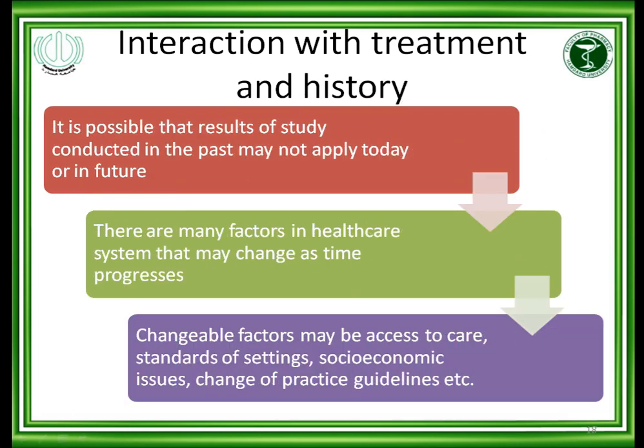Now the next is the interaction with treatment and history. It is possible that the results of a study conducted in the past may not apply today or in the future. There are many factors in the healthcare system that may change as time progresses, such as access to care, standards of care, socioeconomic issues, and changes in practice guidelines. All these factors may affect the interaction.